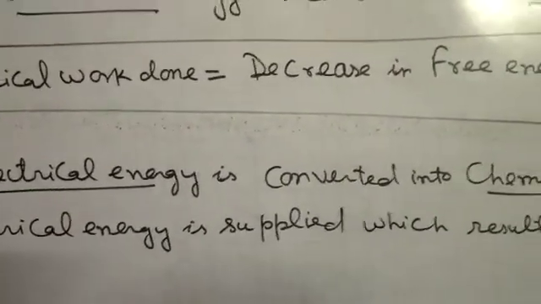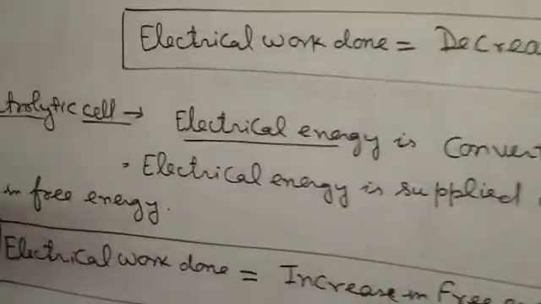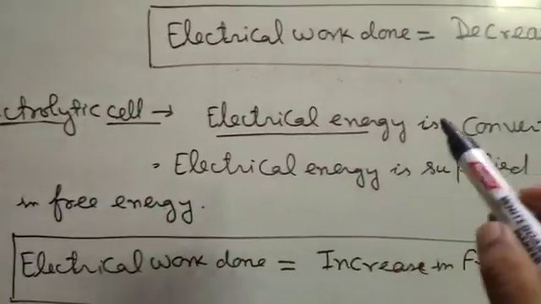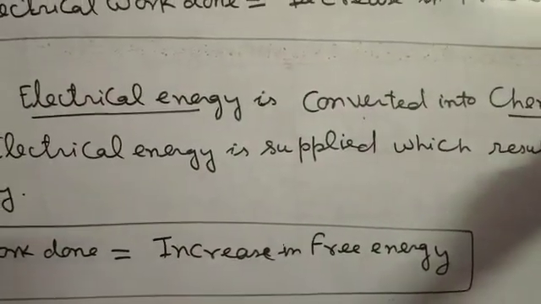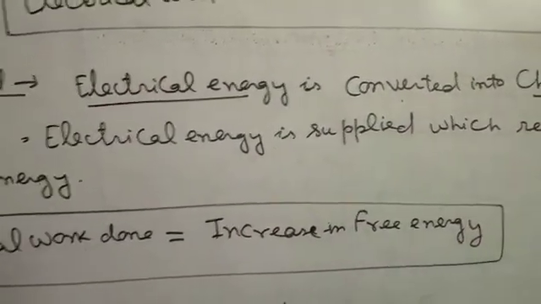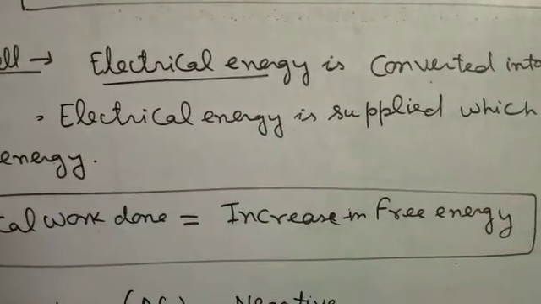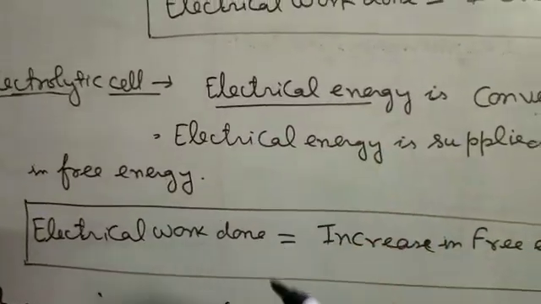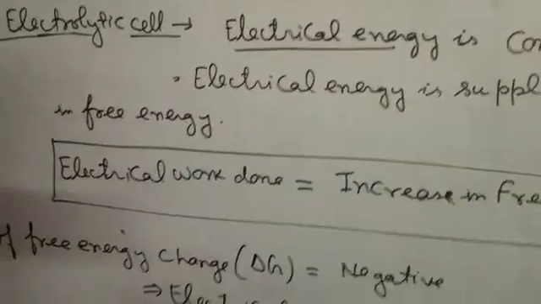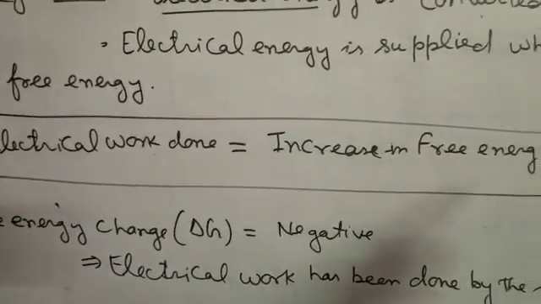That's why the energy of the system, I mean to say the cell, is decreased, while in the electrolytic cell electrical energy is converted into chemical energy. We have to provide electrical energy to the electrolytic cell, which results in the increase of the free energy. That's why in the electrolytic cell electrical work done is equal to the increase in the free